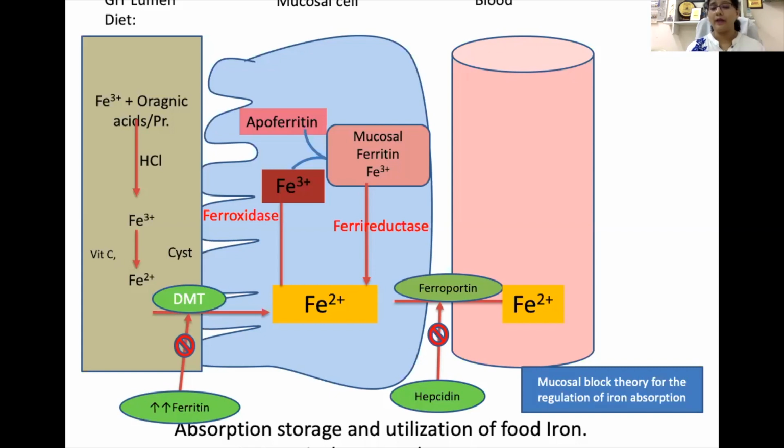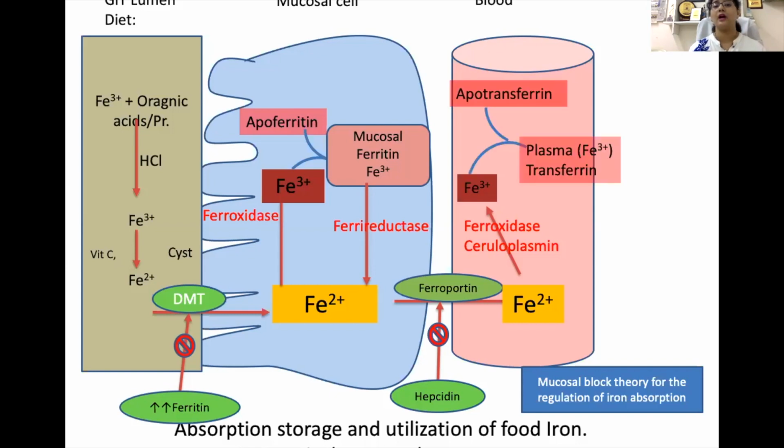Now let's see what happens to the ferrous iron once it enters the blood. It is again converted into ferric iron with the help of the enzyme ferrooxidase, which is also known as ceruloplasmin. Now this ferric iron binds with the apotransferrin molecule and converts into transferrin.